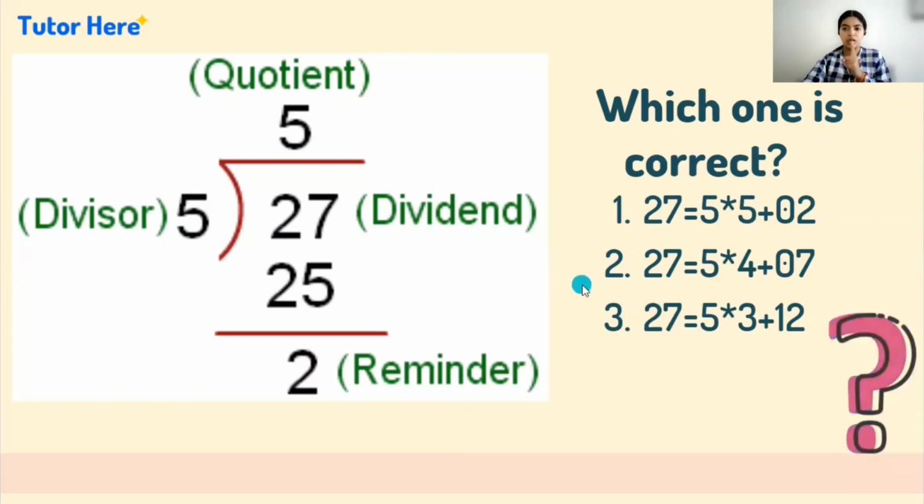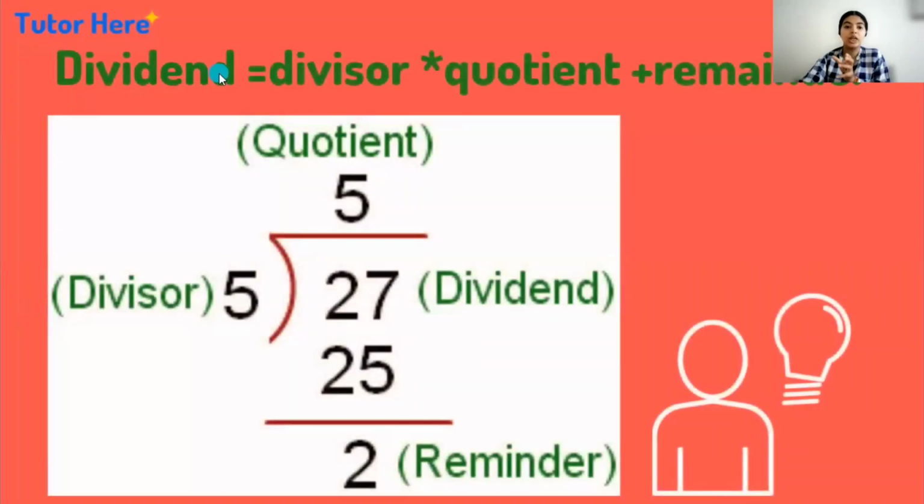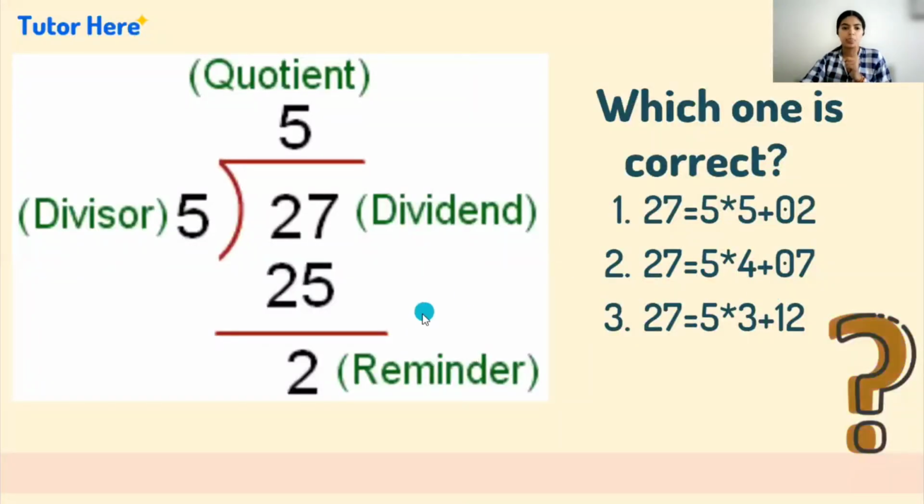So for the first one, I am dividing 27 by 5, 5 times. 27 is the dividend, 5 is the divisor, 5 is the quotient, and the remaining 2 is the remainder. And I am writing this division process in a statement, that is dividend equals divisor into quotient plus remainder. So for the first one, I am writing this, and for the second one, what I am doing